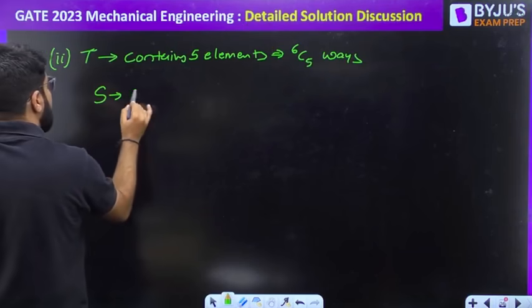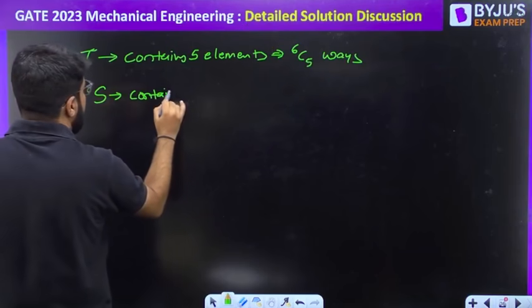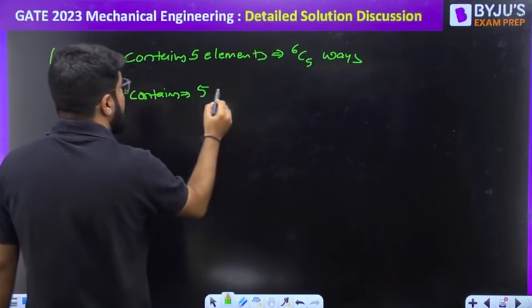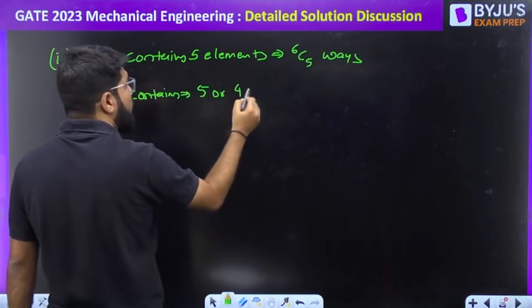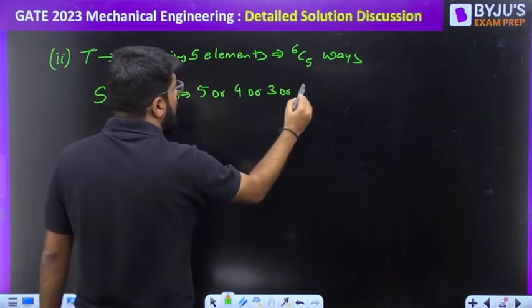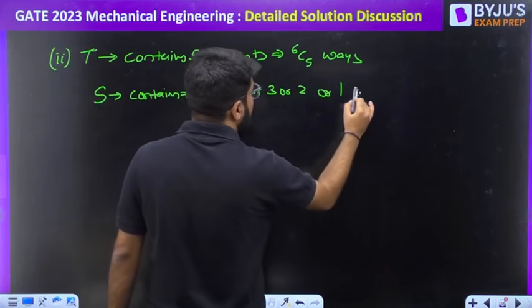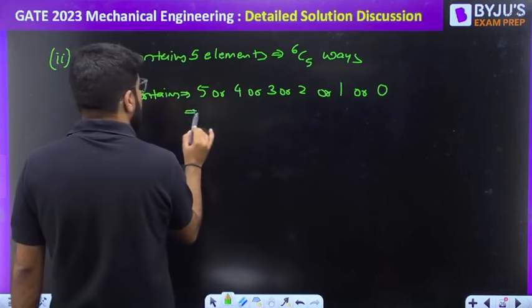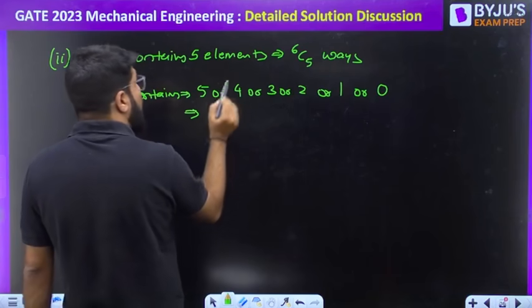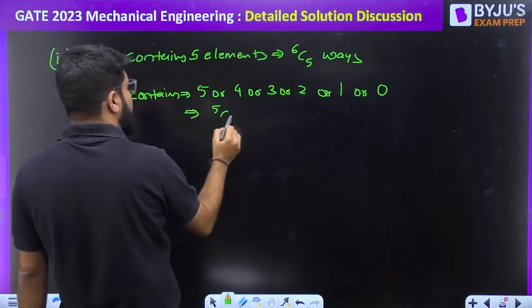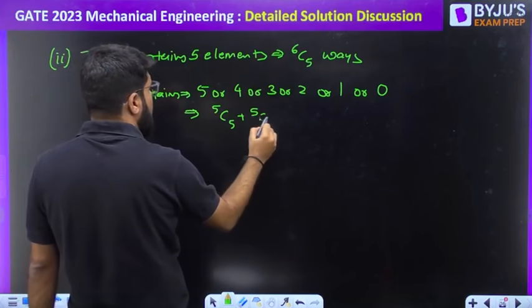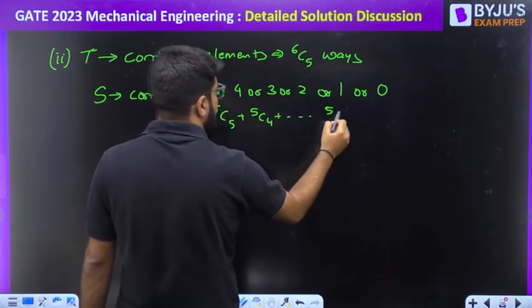What about S? S contains maybe all 5 or 4 or 3 or 2 or 1 or 0. So this will be out of how many? T contains 5. So 5 out of 5 or 4 out of 5, etc., up to 5C0.